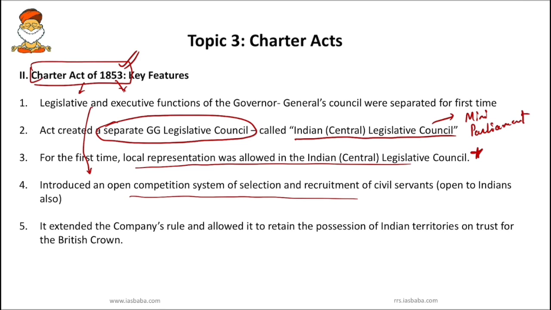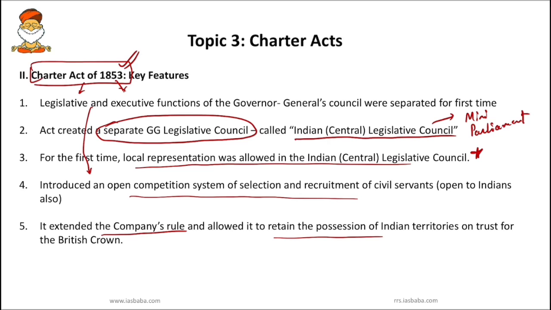Finally you have to know this act extended the company's rule and allowed it to retain the possession of Indian territories in trust for the British Crown. However, it did not specify any particular period unlike the previous charters. So this time there was a clear indication that the company's rule could be terminated at any time the parliament liked.